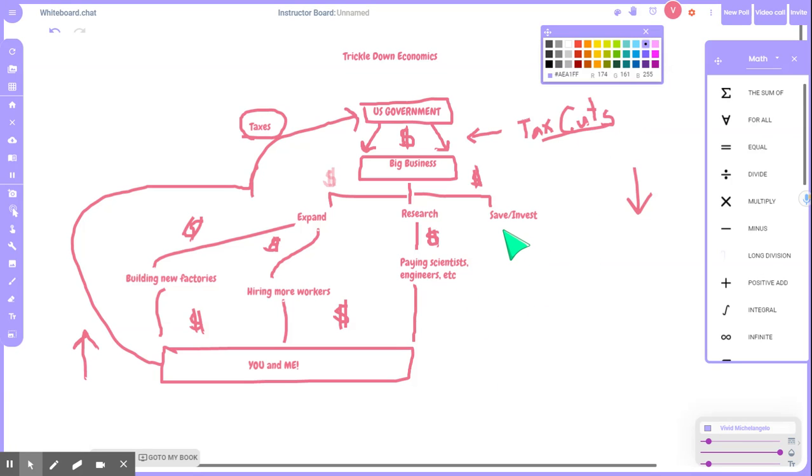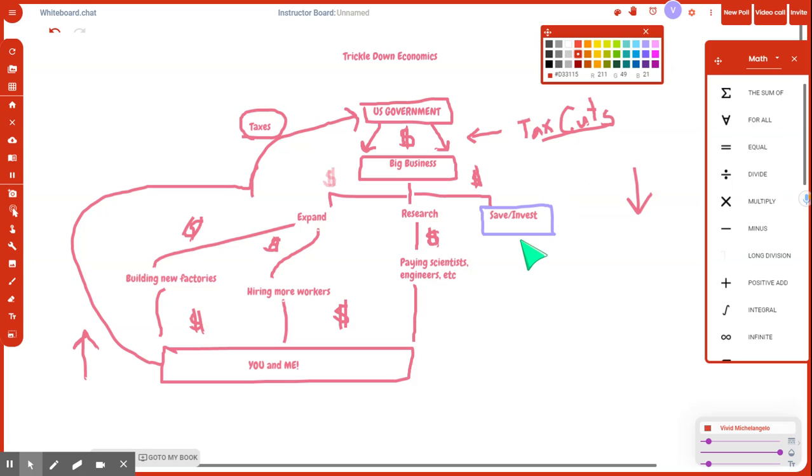So another problem is that the big businesses have the opportunity then to save their money, right? And if they save their money, what you'll notice is that there's no out arrow coming out of save and invest. The money, now that I know how to do this, hits a stop sign, right? The money is not going to go past this point.